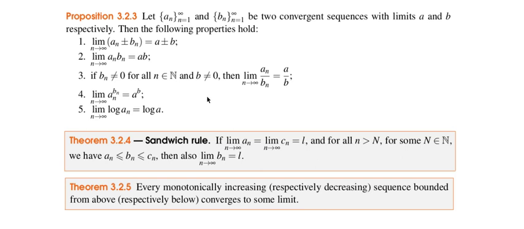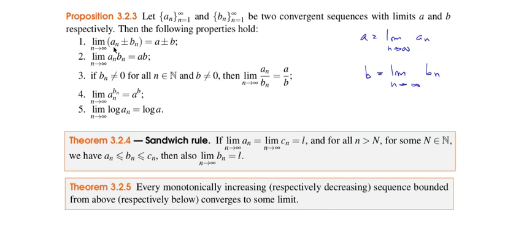So first proposition: let a sub n and b sub n be two convergent sequences with limits a and b. So that means that a is the limit when n goes to infinity of a sub n, and b is the limit when n goes to infinity of b sub n, right?